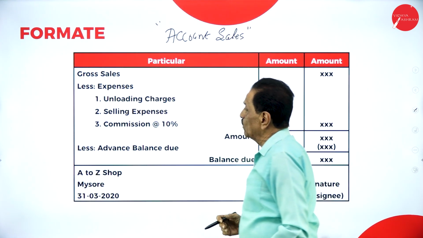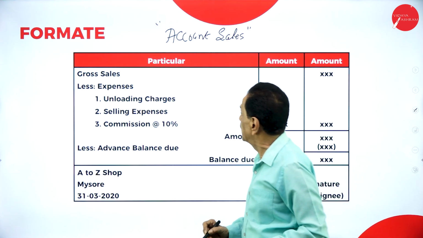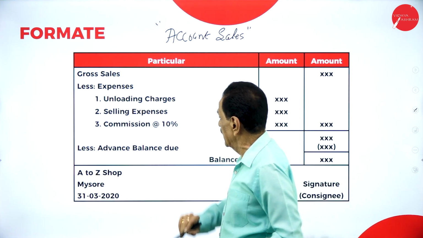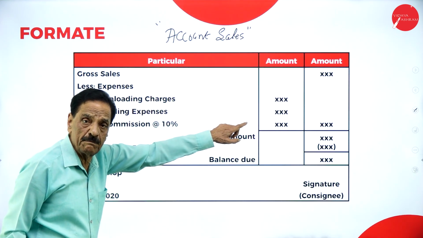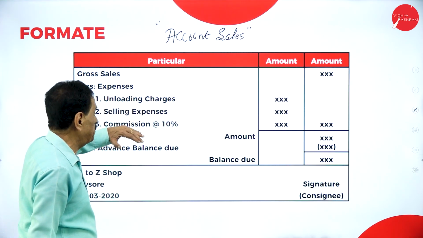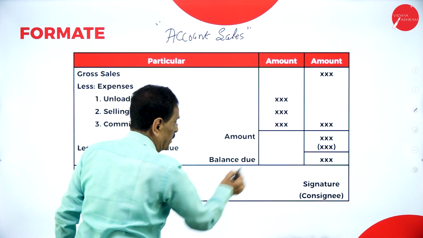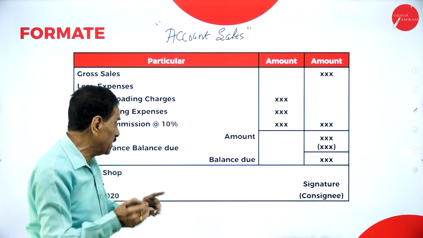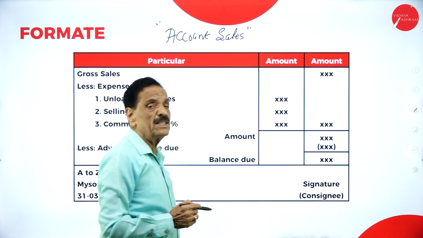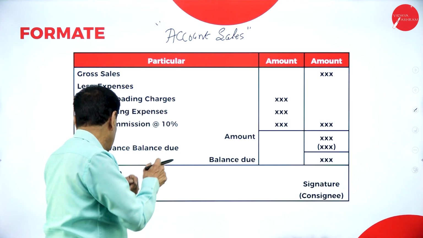Accounts. This is an account sale sent by consignee to consignor. It contains the gross sales made by the consignee, less the expenses of the consignee: unloading charges, selling expenses, commission, and then the balance. Whatever advance was given by the consignee to the consignor will be deducted. The balance will be sent by check or draft by consignee to consignor.